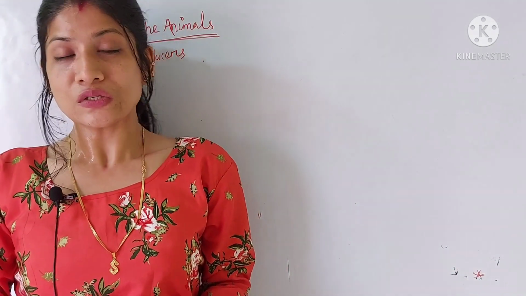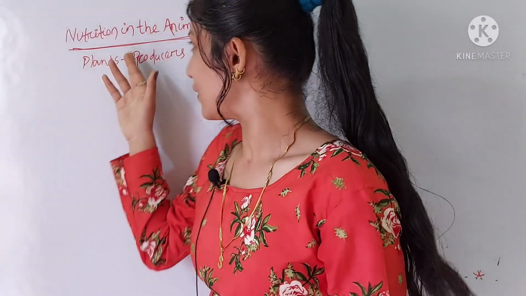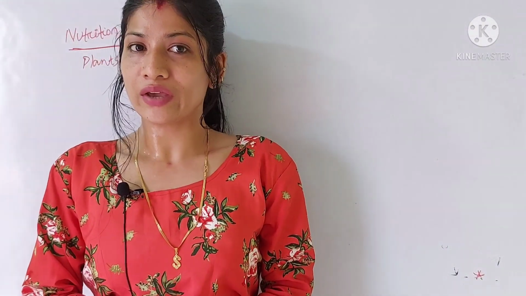Today we'll discuss the nutrition in the animals. So let's start. Our first point is nutrition in the animals. We know very well the plants are autotrophic in nature as they synthesize or manufacture their own food. Hence, they are known as the producers.